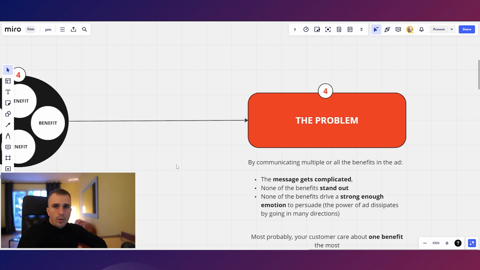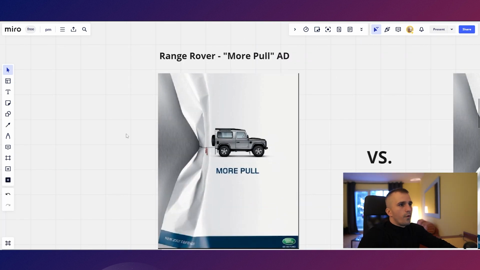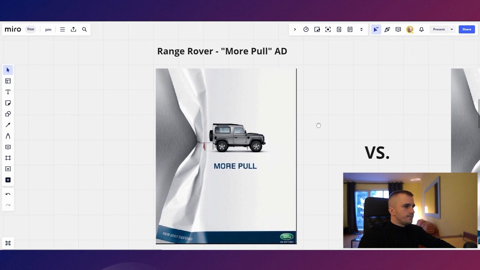So to help you understand how a good ad looks like, I've gathered some examples to show you where some very successful brands have utilized this approach. Then later we will cover how you can utilize this approach for your ads or your emails or whatever marketing channel you're utilizing to increase your sales. So let's get to this example from the Range Rover. This ad is about more pulling power that it has, the new car that they have released. So you can see in this ad, they have gone only for one benefit that this persona cared about, and that is more pulling power.